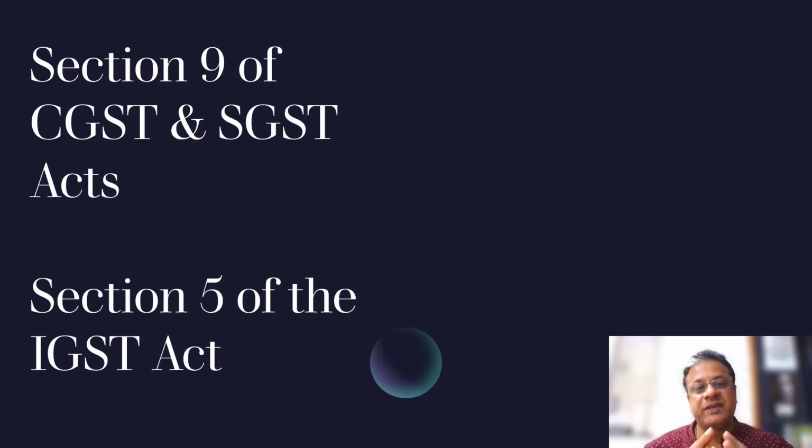CGST is levied separately, SGST is levied separately in the case of intrastate supply, and IGST is levied in the case of interstate supply. So to levy CGST, power is given in the CGST Act. To levy SGST, power is given in the SGST Act, that is section 9 of CGST and SGST Acts respectively. In IGST, the power to tax IGST is given in section 5 of the IGST Act. So basically the sections are different, but the provisions are the same.